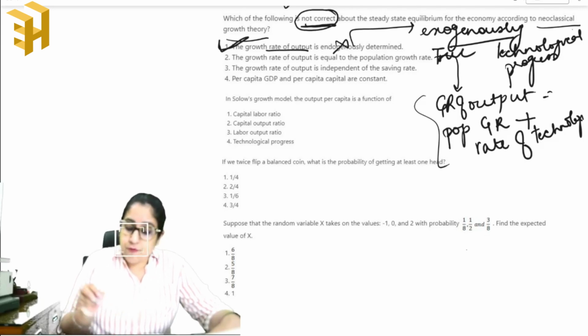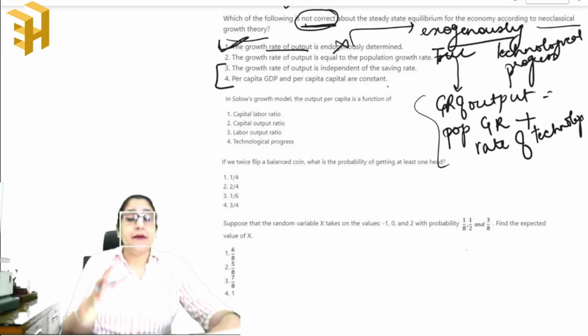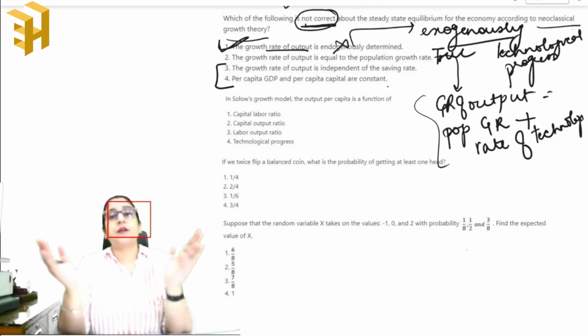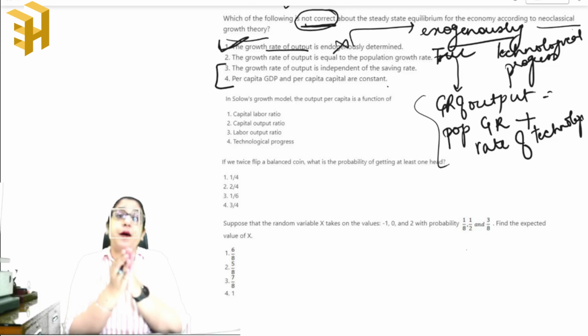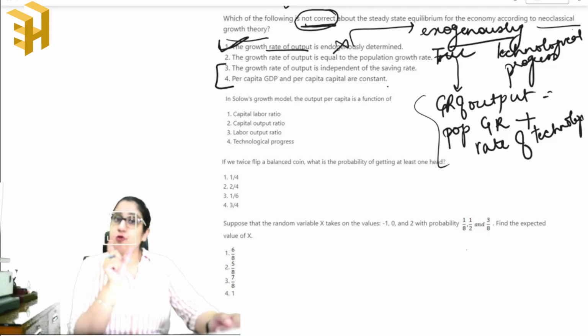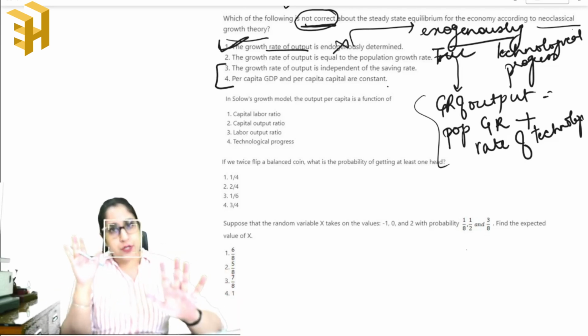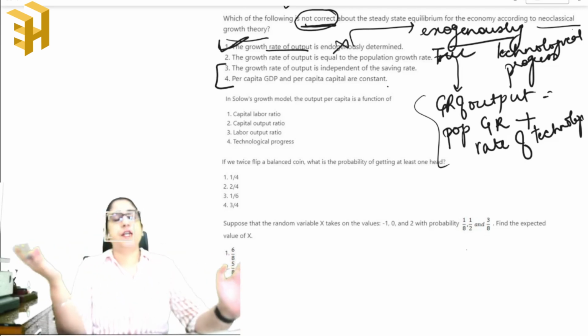The growth rate of output is independent of savings rate, and per capita GDP and per capita capital are constant. The basic idea that you need to remember is that neoclassical growth theory is always centered on technological progress. Technological progress and population growth rate are the two crucial determinants of output in neoclassical growth theory. That's the key that you need to remember.